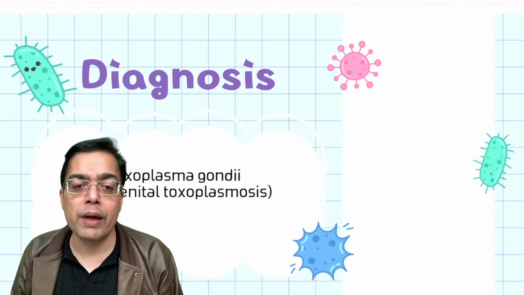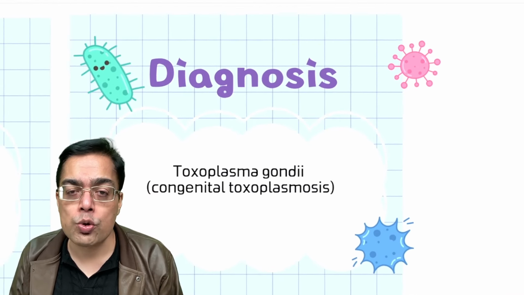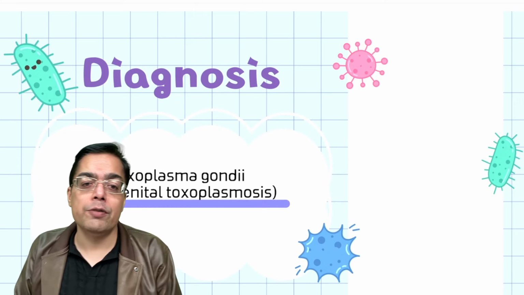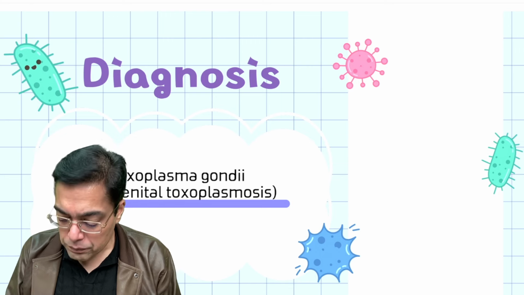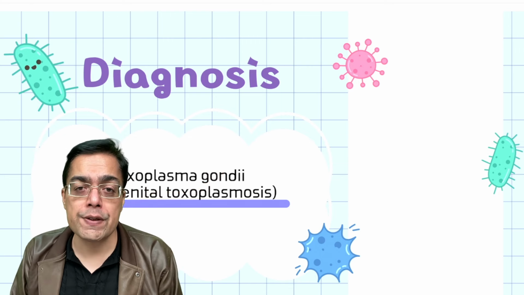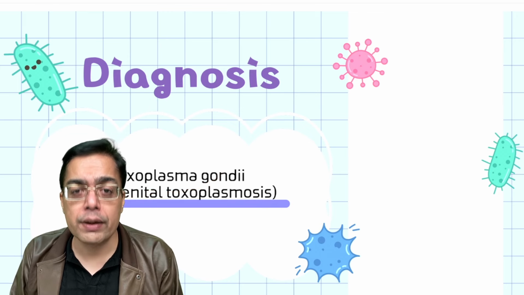This is what is going to be the presence of an infection caused by Toxoplasma gondii. Very commonly what they ask in the exam is, this would be an example of congenital toxoplasmosis. How exactly do you make a diagnosis of a toxoplasma infection? That is done with the help of a test, the Sabin-Feldman dye test.